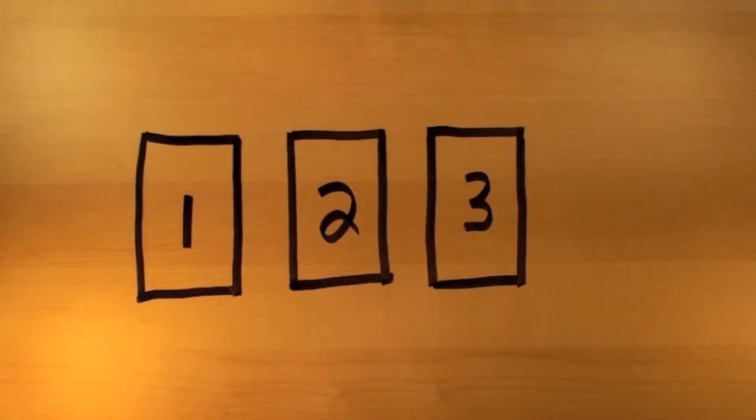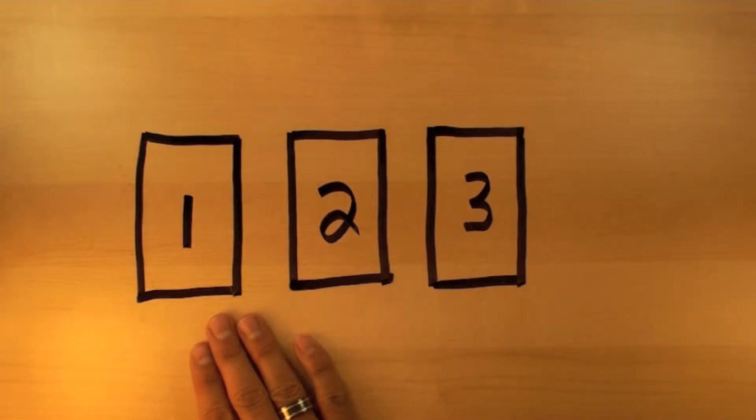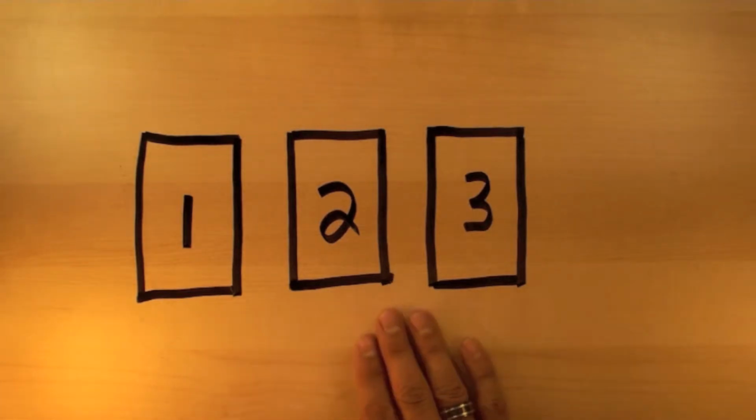The Monty Hall problem is a famous problem based on the game show Let's Make a Deal. The host, Monty Hall, would have 3 doors. Behind one of the doors would be a prize like a new car, and behind 2 of the doors would be a prize like a goat. The assumption being that you would rather win the car than the goat.